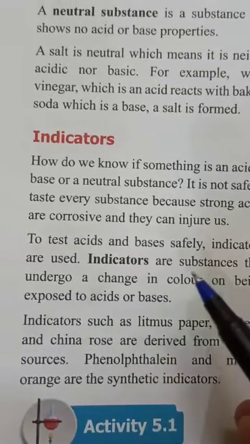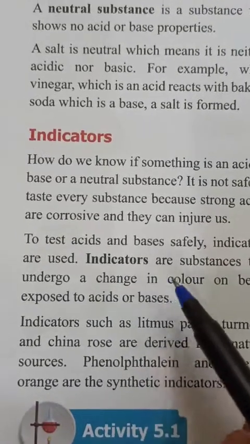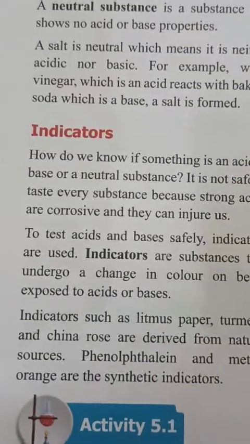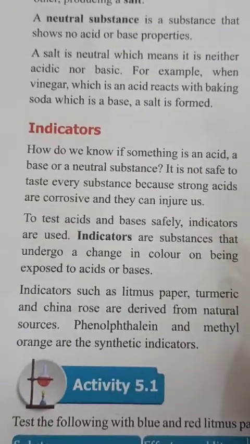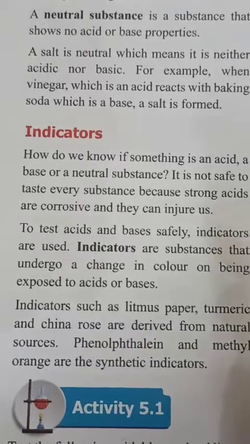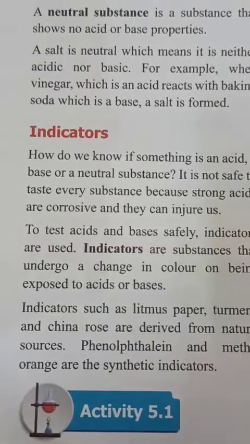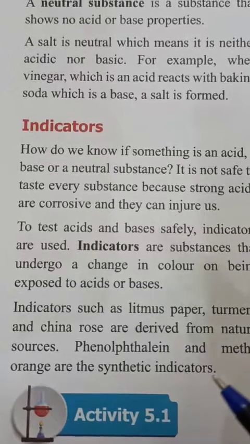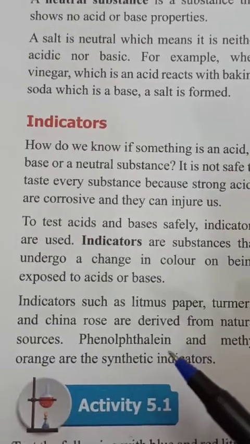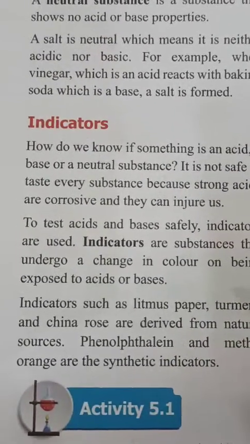In the same way, indicators are of many kinds, but broadly we classify these indicators into two categories, natural and artificial or chemical indicators.